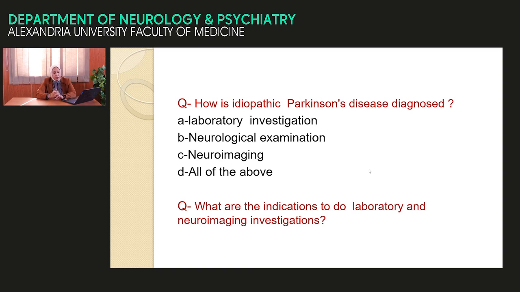How is an idiopathic Parkinson disease patient diagnosed? Either by laboratory investigation, neurological examination, neuroimaging, or all of the above. And what are the indications to do laboratory and neuroimaging investigation?